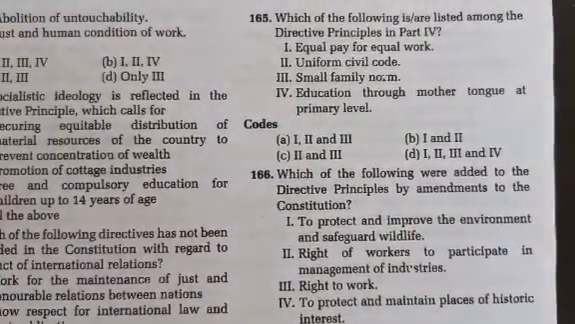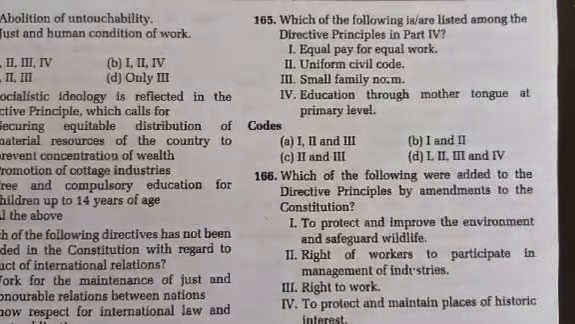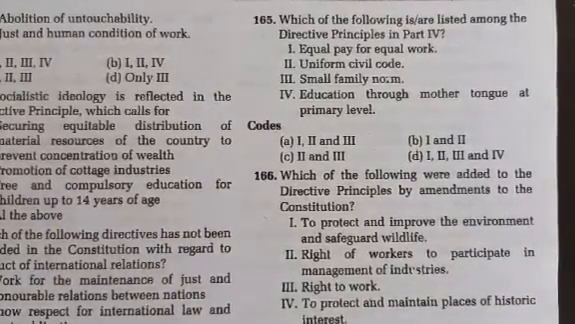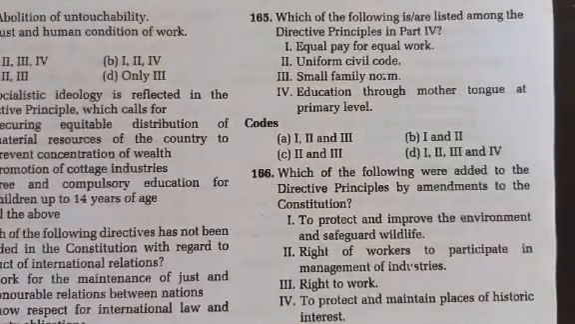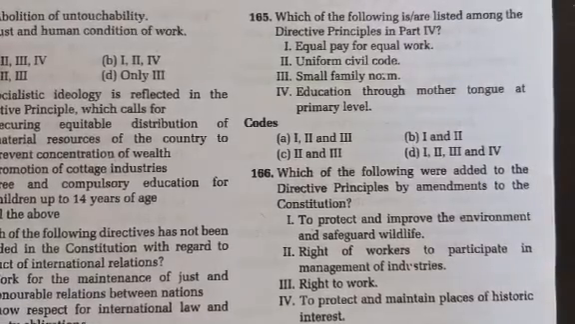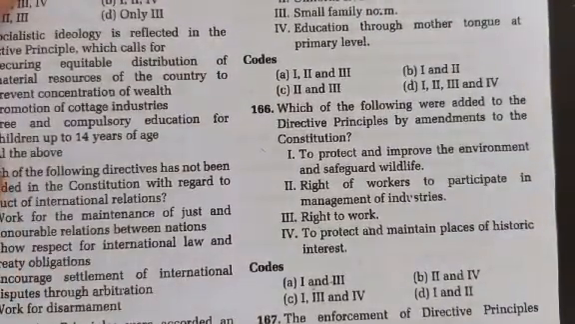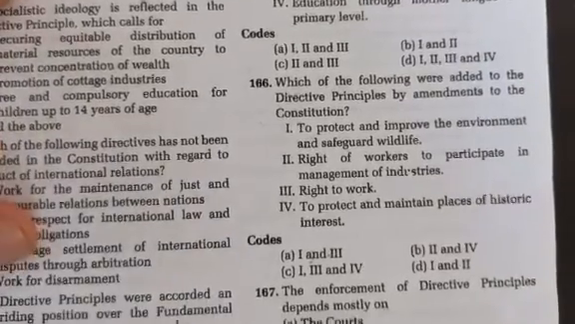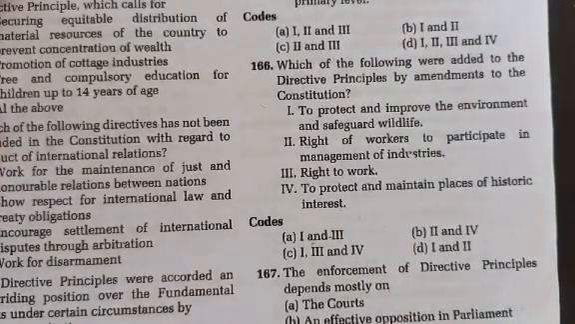Which of the following is or are listed among the directive principles in Part 4? So the correct answer is option B. Statement first, equal pay for equal work, and second, uniform civil code. These are listed among directive principles. Which of the following were added to the directive principles by amendments to the Constitution? And the right answer is option D. Option D is correct.